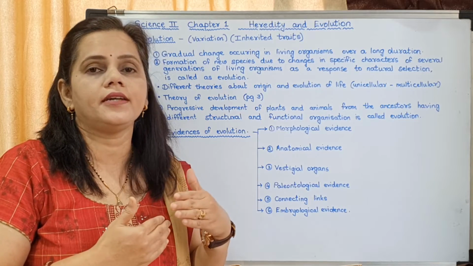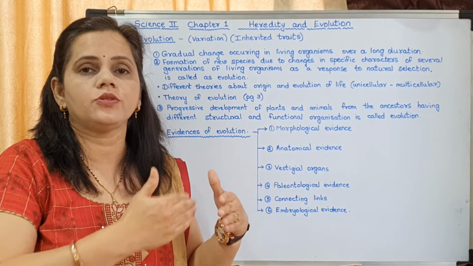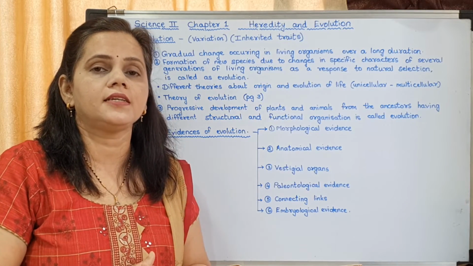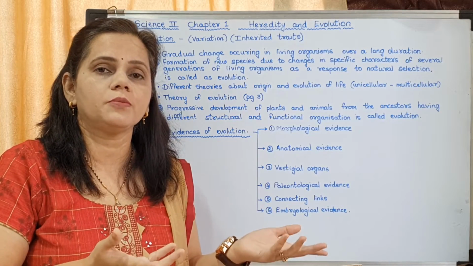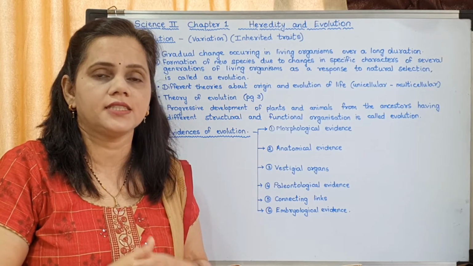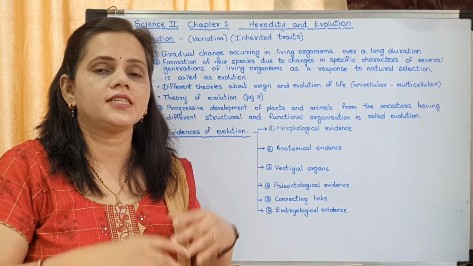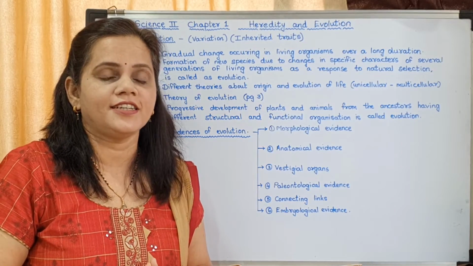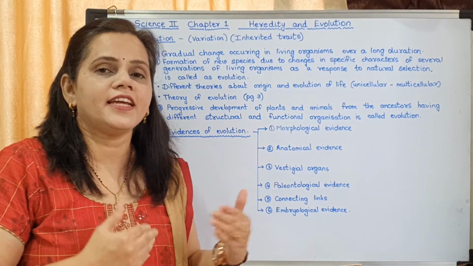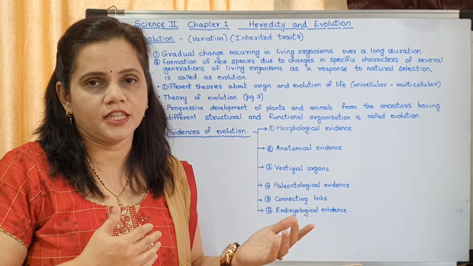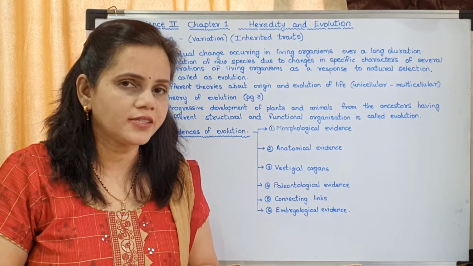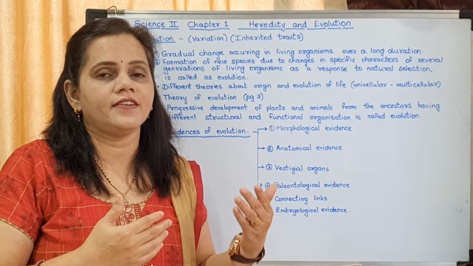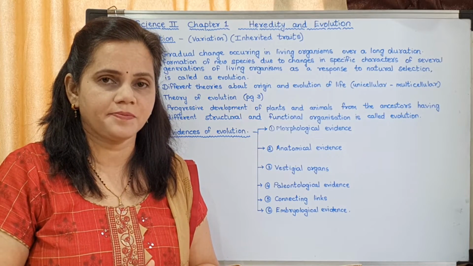Mosquitoes adapted themselves to those chemicals, and nowadays you might have observed that most of the mosquitoes won't die with Good Night. They just go away, and sometimes you might have seen them sitting on the machine itself. So these are the variations which have occurred from generation to generation, in the case of mosquitoes. Now in the case of viruses also the same. We get diseases due to viruses.